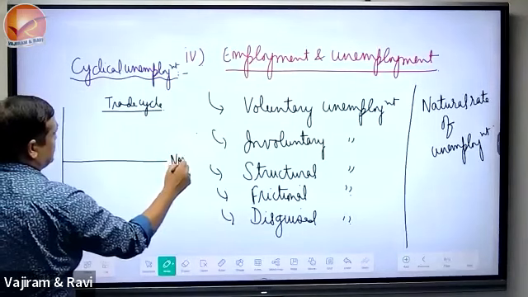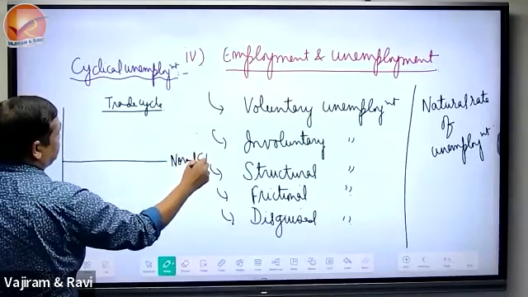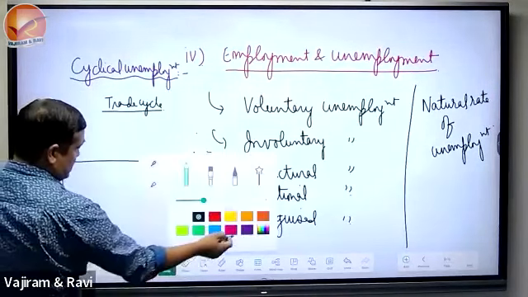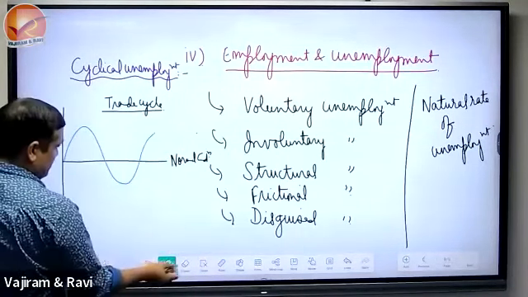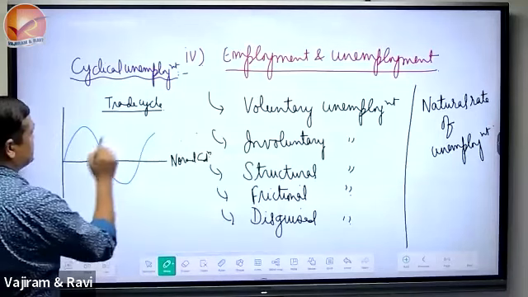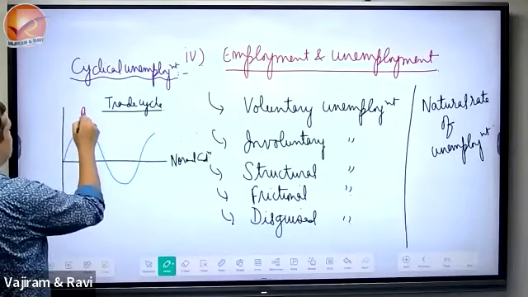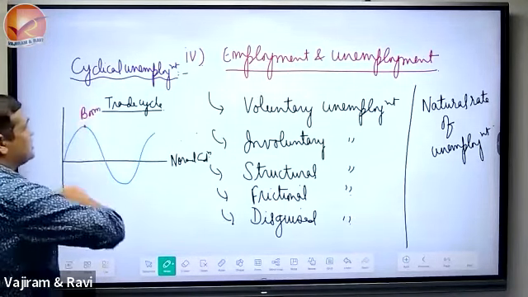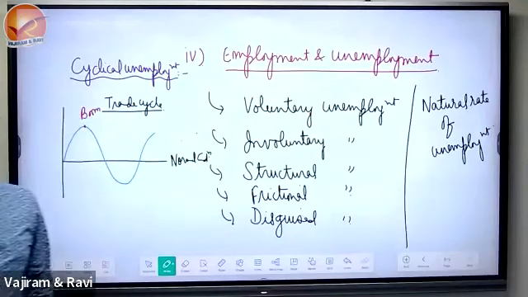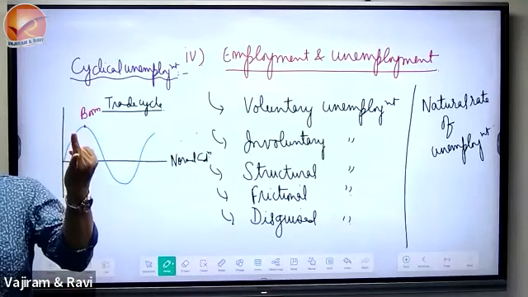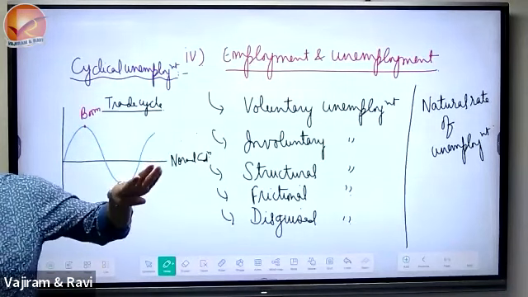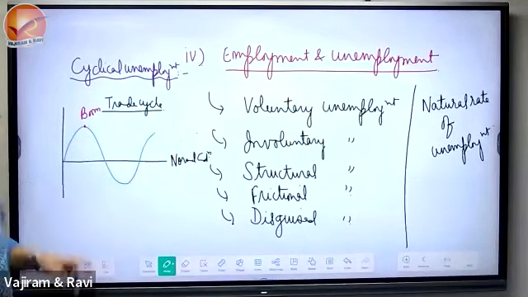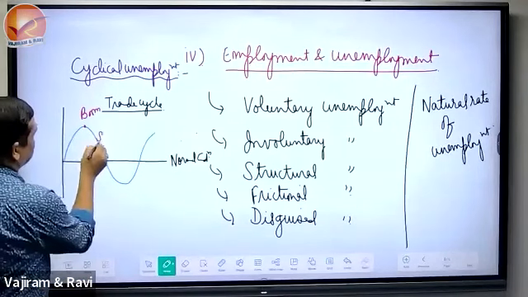Suppose in any economy there is a normal condition, and we see ups and downs in the economy. Why do these ups and downs have different names? One is called boom in the economy. A 2013 PT question had boom, contraction, recession and depression given on one side and definitions on the other side. Match the following. So boom, then there is slowdown.